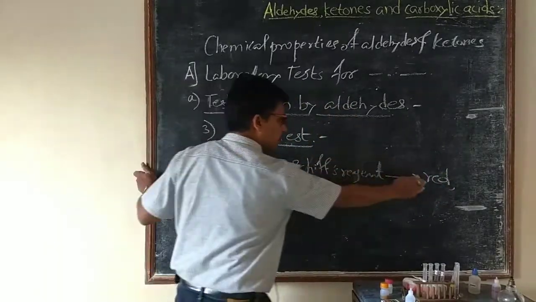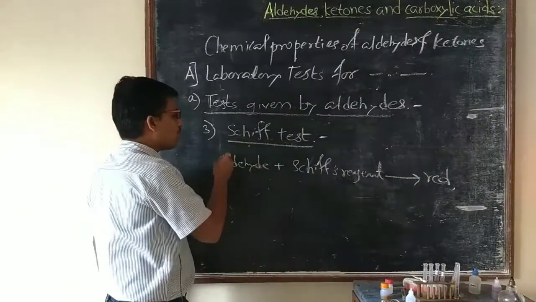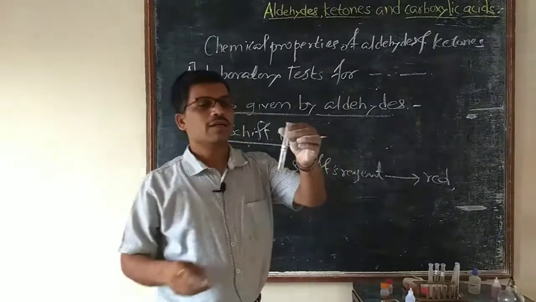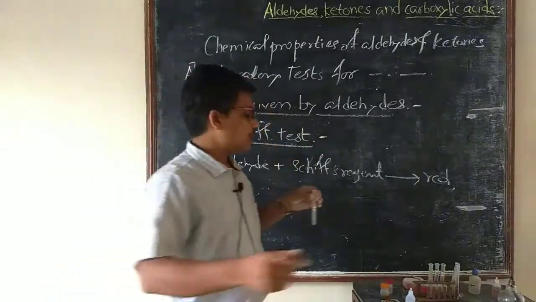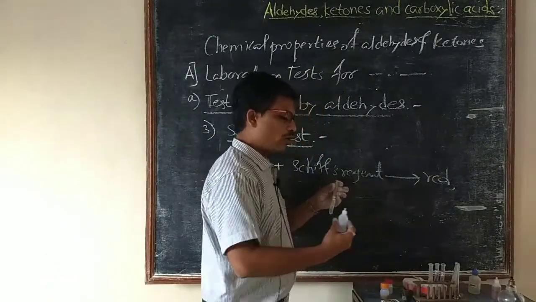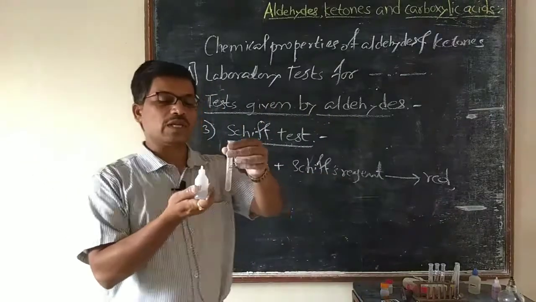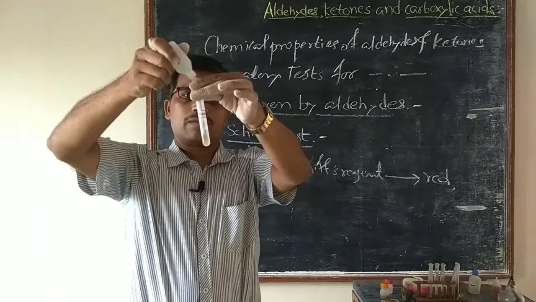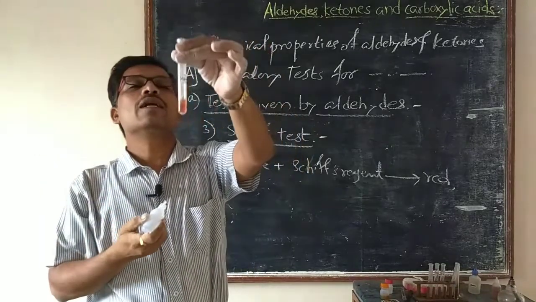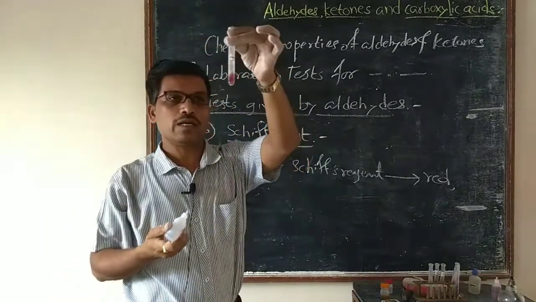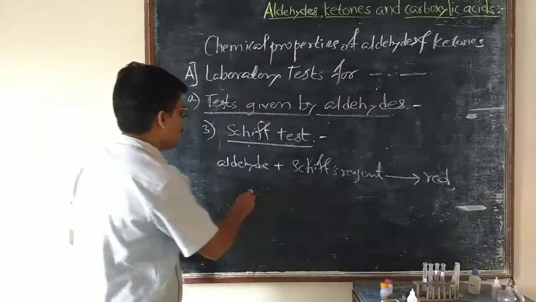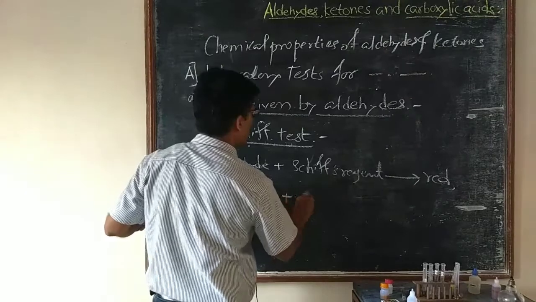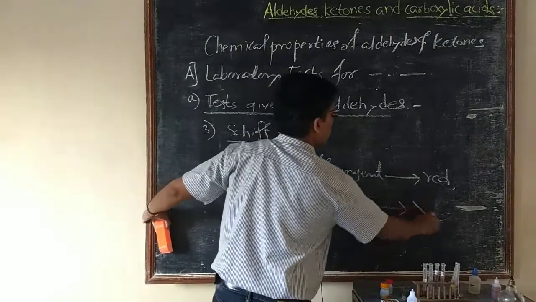That red, pink or magenta color confirms the CHO, that is, the aldehydic group. See here, it is an aldehyde solution and we are going to add Schiff's reagent. That red color confirms that it is an aldehyde, and ketones do not give this type of test.